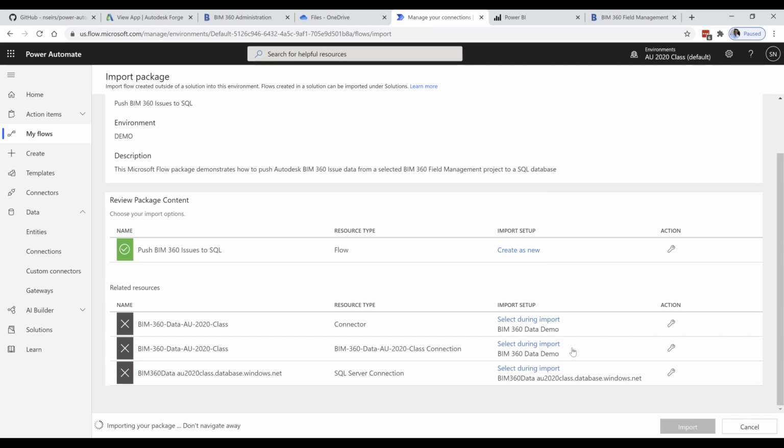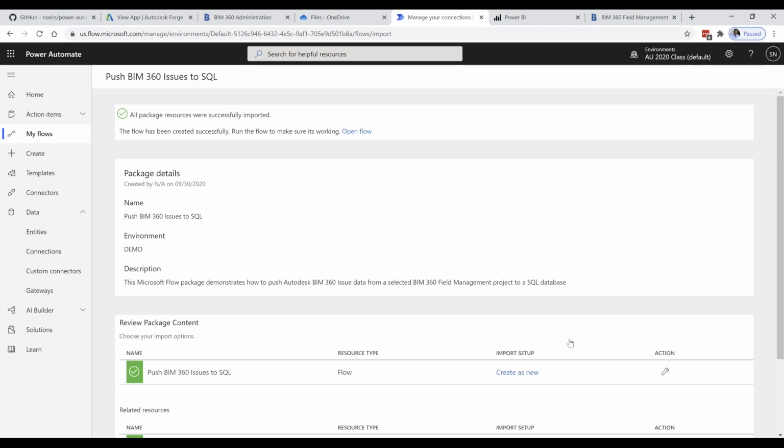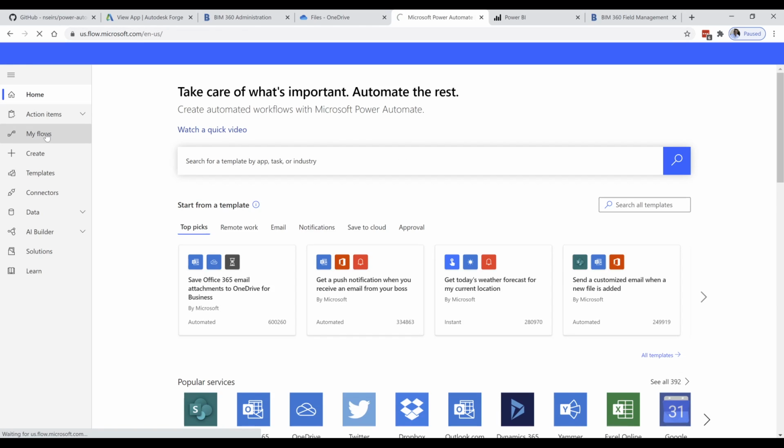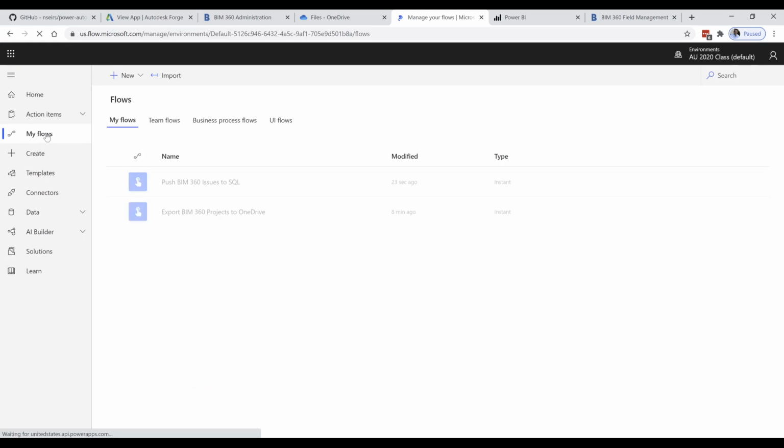And then we click on import. Alright, so now the flow is completed. Now we can refresh and click out and click back in. You'll be able to see the new flow.